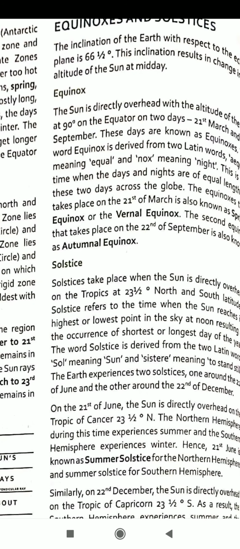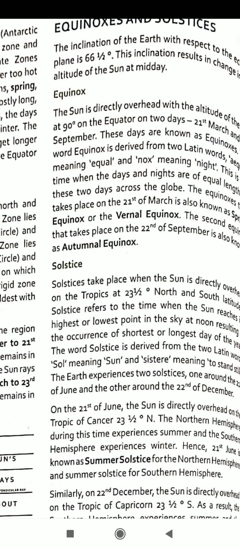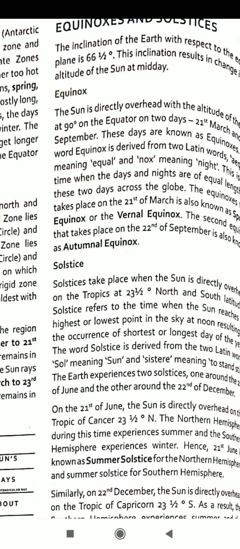On the 21st of June, the sun is directly overhead on the Tropic of Cancer, 23 1/2 degree north, and the northern hemisphere experiences summer and the southern hemisphere experiences winter. Hence 21st June is known as summer solstice for the northern hemisphere and winter solstice for the southern hemisphere.